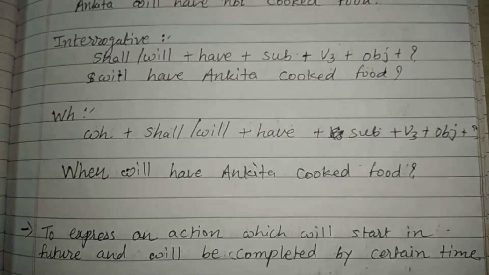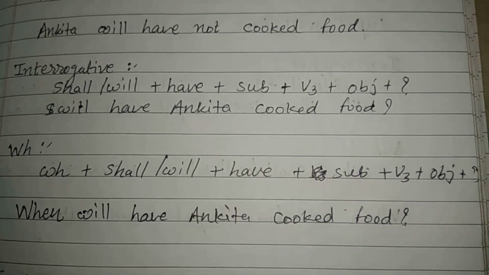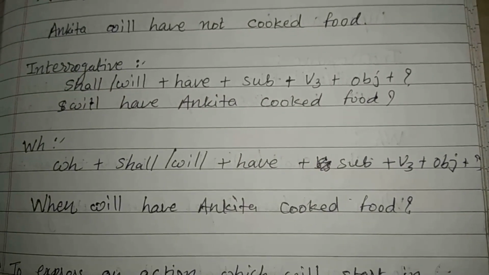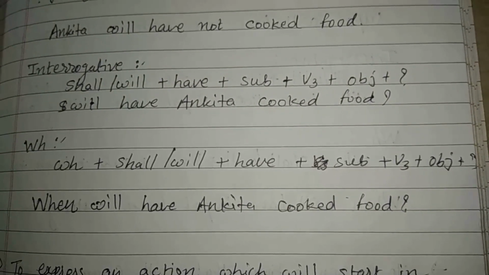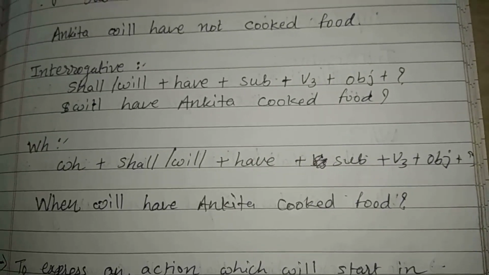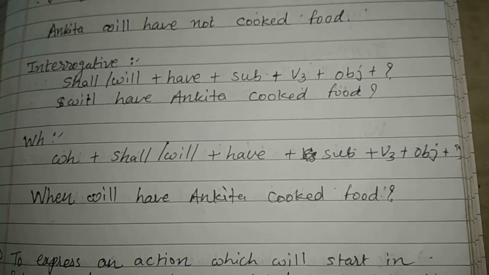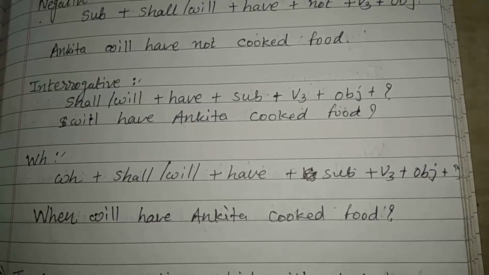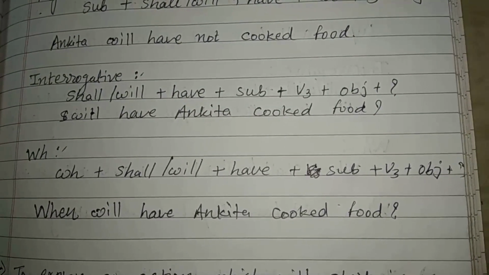The third type of sentence is interrogative. To make interrogative, we have to use the format shall or will plus have plus subject plus V3 plus object plus question mark. The example is will have Ankita cooked food? Now WH. To make WH, we have to use the format WH word plus shall or will plus have plus subject plus V3 plus object plus question mark. The example is when will have Ankita cooked food? I hope you understood the future perfect tense also.